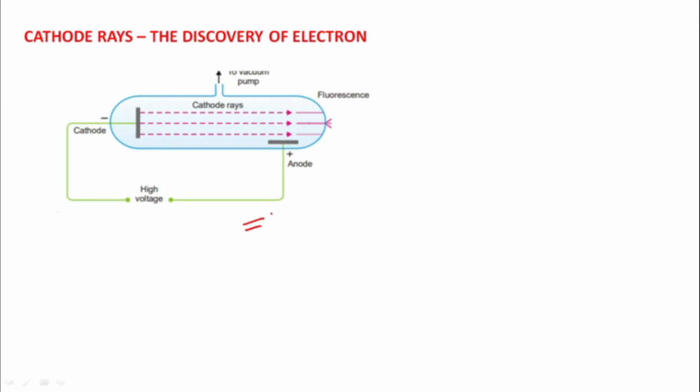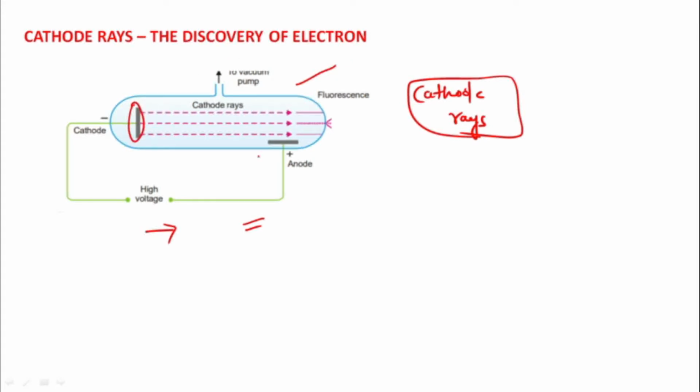in 1896, and this figure is regarding the production of cathode rays. कैथोड रेज कैसे प्रोड्यूस हुई थी? What are cathode rays? तो देखिए, the knowledge of the electron was given by J.J. Thomson through an electric discharge model or the discharge tube. This is the discharge tube. In the discharge tube they have a glass tube with metal electrodes. These are the metal electrodes.